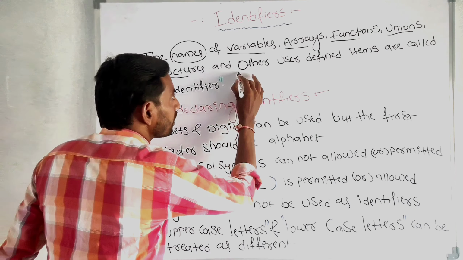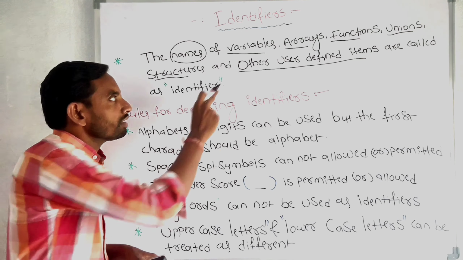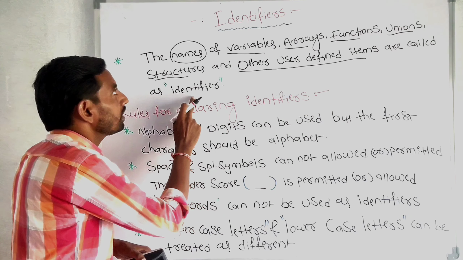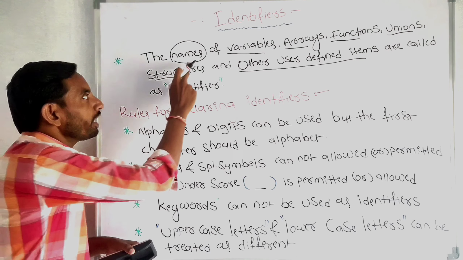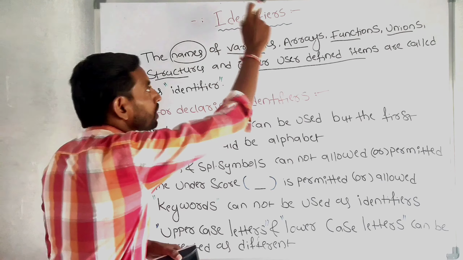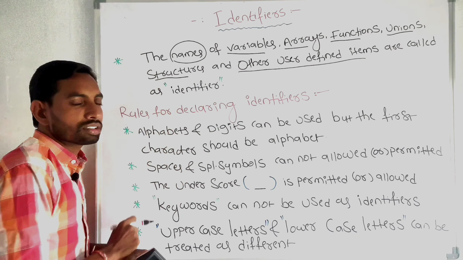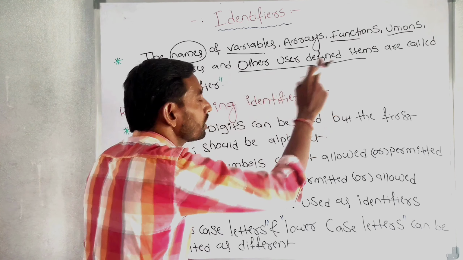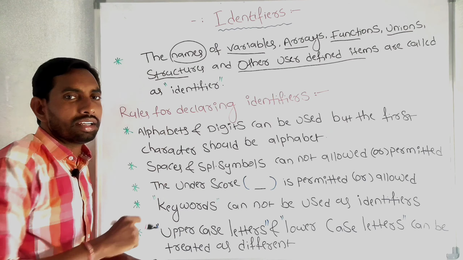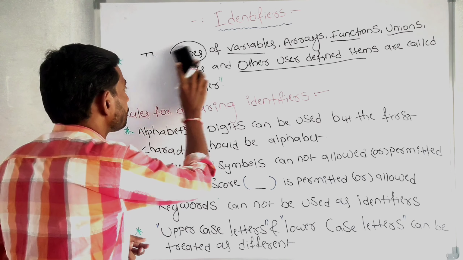The names of variables, arrays, functions, unions, structures and other user defined items. Other user defined items means whatever the user, maybe you, me or any other person who is writing a C program, defines.